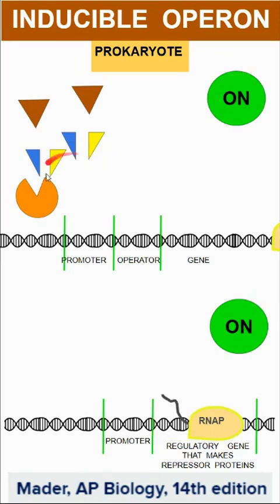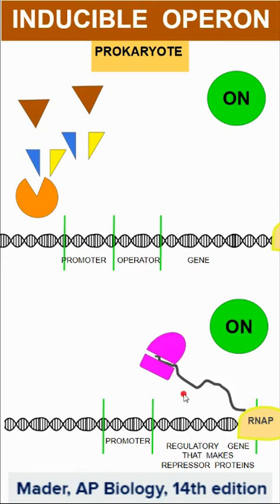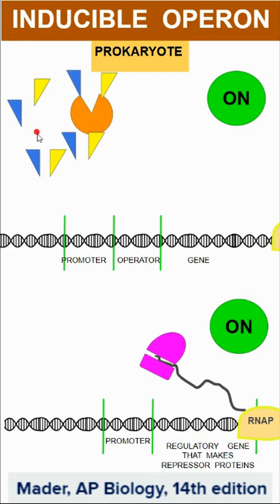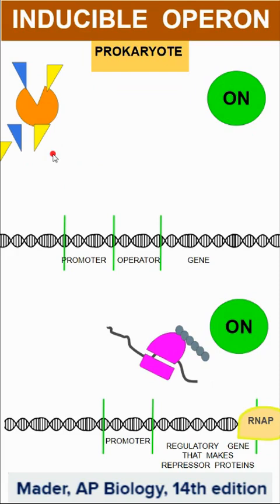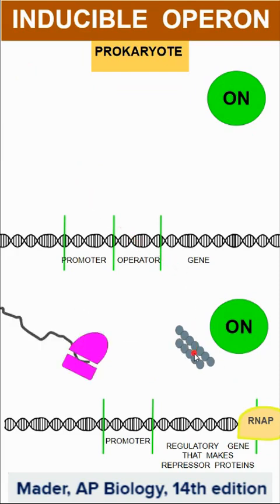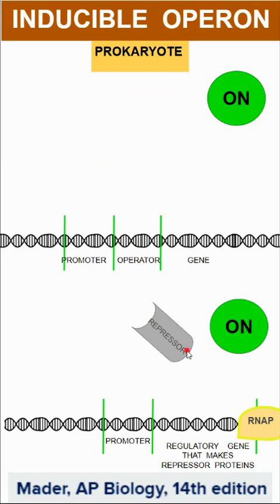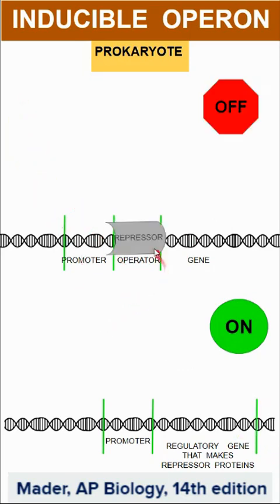So, again, I'm pausing up here now to look back down here. Again, this is on, so this is always going to be working. And it's going to make that messenger RNA, which would go to that ribosome. But now I'm going to pause this, head back up here, and again, this enzyme is going to break down the inducer, break down the inducer, until there's no inducer around anymore. And this is now still continuing to build repressors with no more inducer, because the enzyme that was created from this gene broke down the inducer. The repressor can rebind to the operator and turn the gene back off.